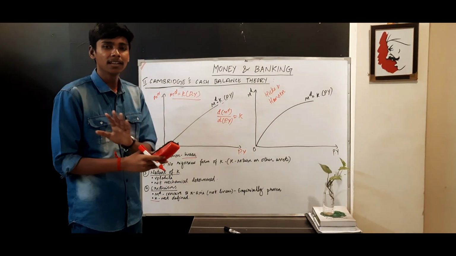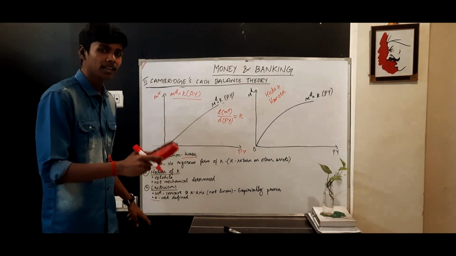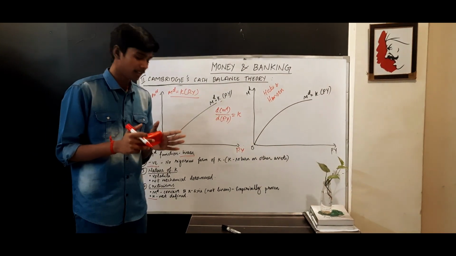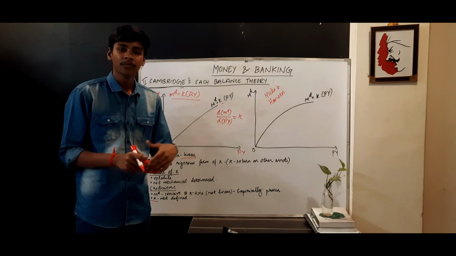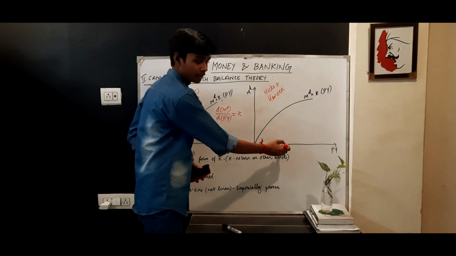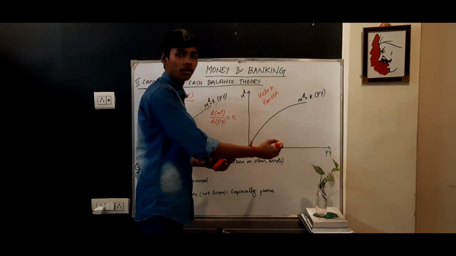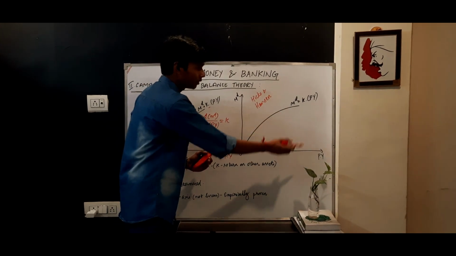So it is not a mechanically determined equation like Fisher's equation. Because Fisher said it is completely identical, but here it is just an equation. A criticism of cash balance theory is that the money demand function is not linear; it is concave to the x-axis. Why? As you increase the nominal GDP, the proportion will not always be constant. Beyond a point, the demand for money will increase less than proportionately. So it will be concave to the x-axis.